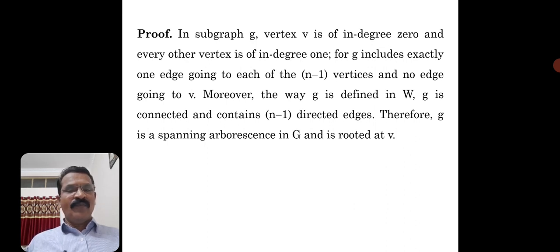So therefore, T is a spanning arborescence in G, and is considered a spanning arborescence because there is a vertex V which is a root of the arborescence. So this is a simple proof based on the observation of the graphs which we have illustrated.